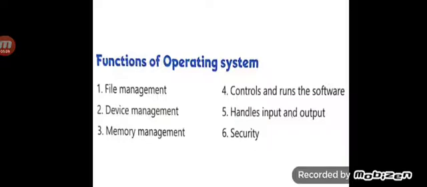Next, memory management. Whatever files, folders or documents you have saved in your computer are stored with some memory, with some space. So that is also controlled by the operating system.